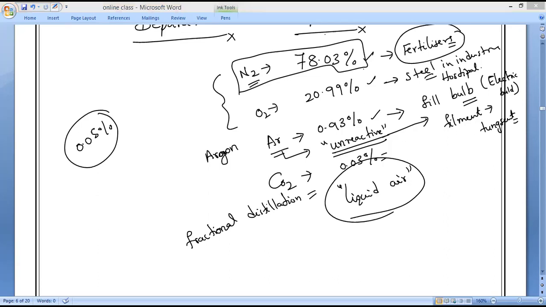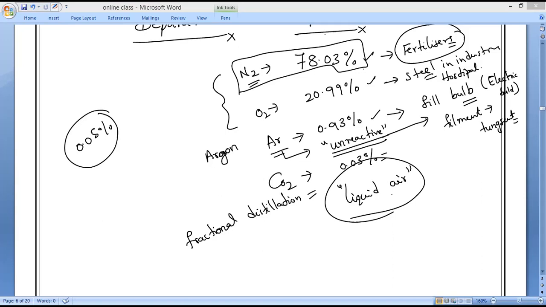Write it. The various gases of air are separated from one another by the fractional distillation of liquid air.